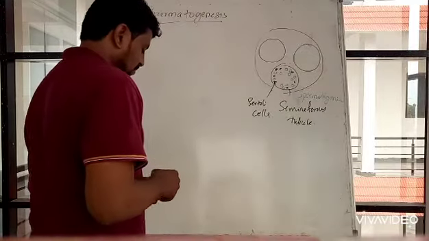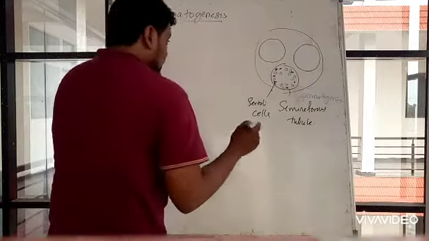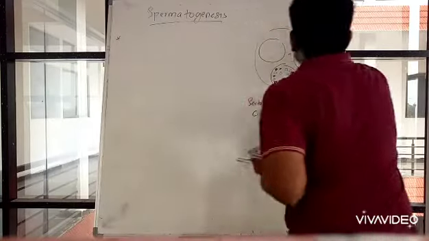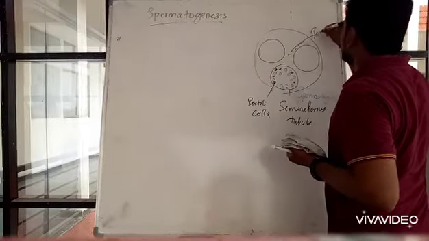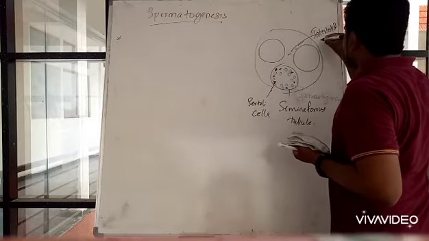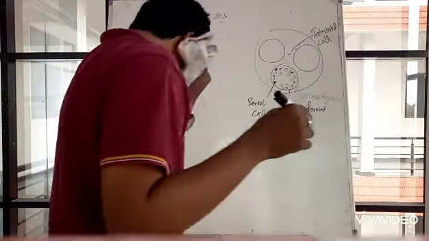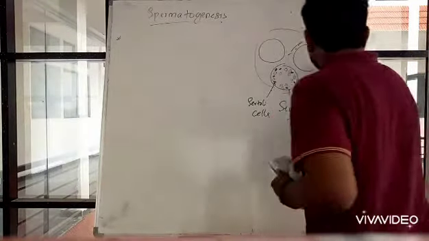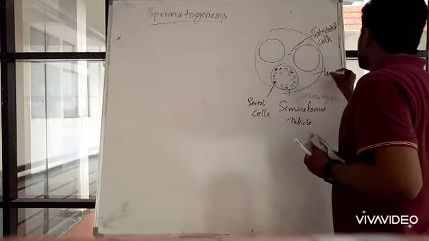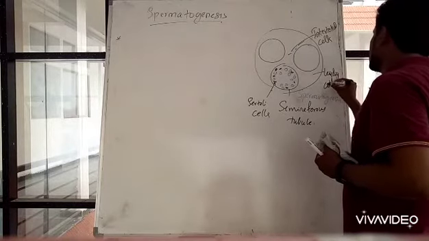Two kinds of cells, the Sertoli cells and the spermatogonia. Outside the spermatogonia, in this empty space, interstitial cells will be there, as well as Leydig cells.